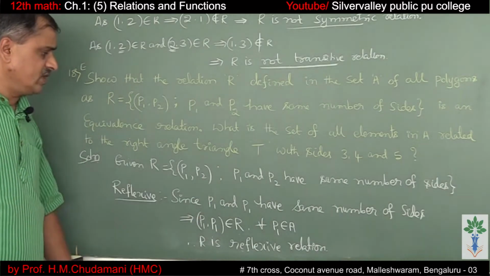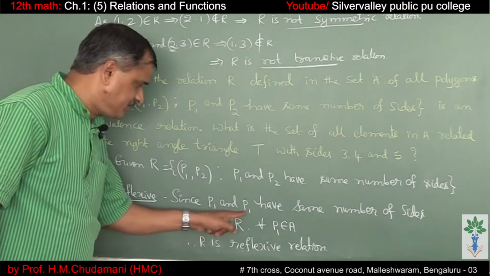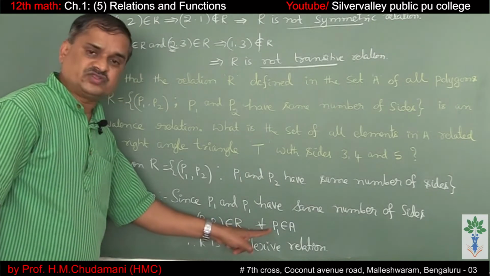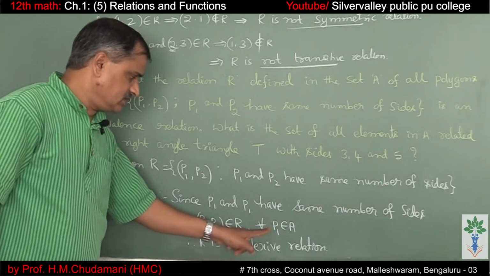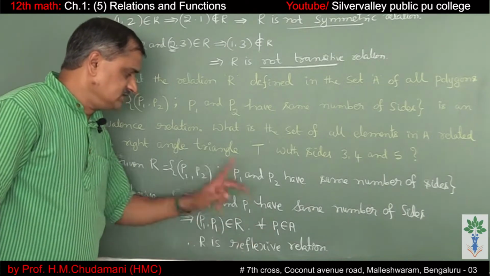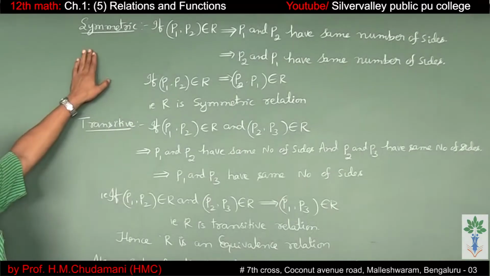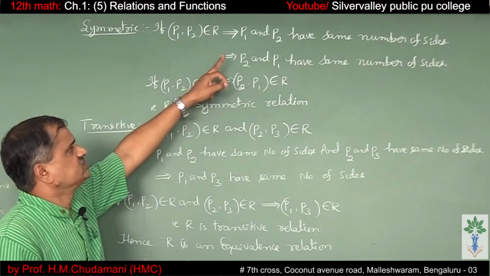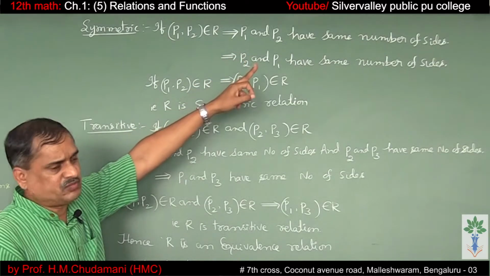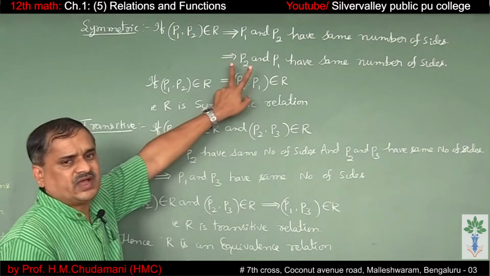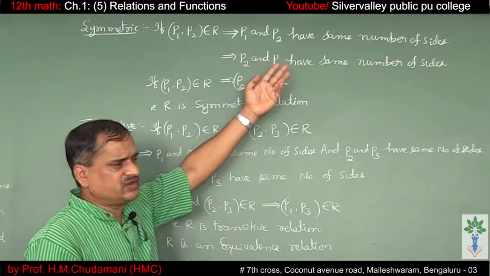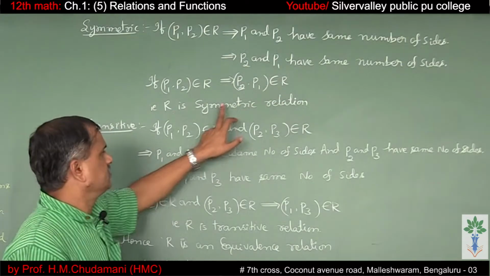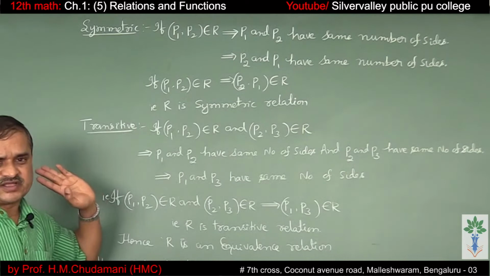Since P1 and P1 have the same number of sides, (P1, P1) belongs to the relation. That means R is a reflexive relation. Symmetric relation: if (P1, P2) belongs to relation, it implies P1 and P2 have the same number of sides. P1 and P2 have the same number of sides means P2 and P1 also have the same number of sides. That means (P2, P1) belongs to relation. So therefore, R is a symmetric relation.